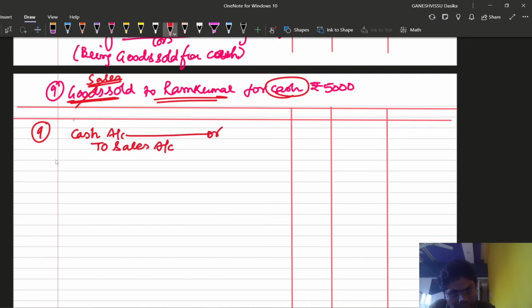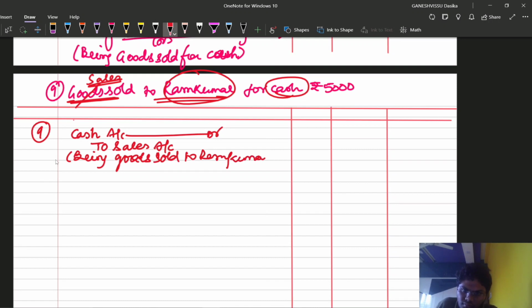Simply, being goods, and of course in the narration you can mention Ram Kumar's name. Being goods sold to Ram Kumar for cash rupees 5000.